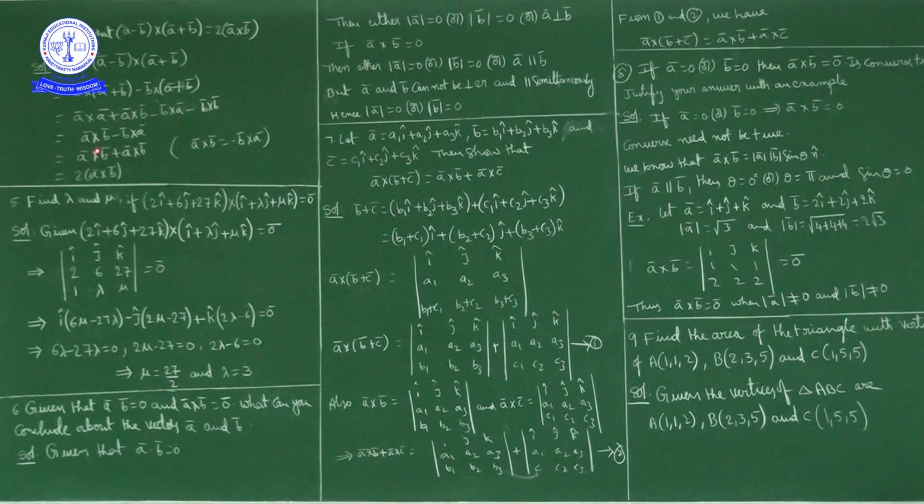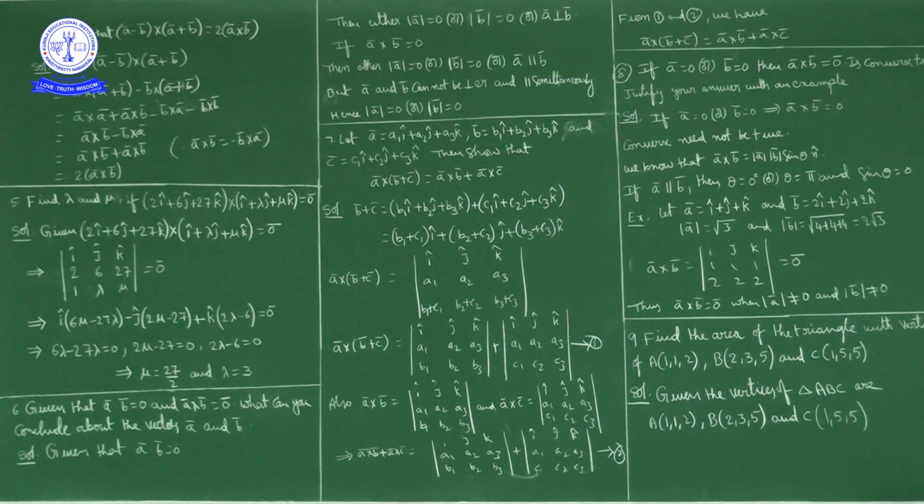So what we have, a bar cross b bar minus b bar cross a bar. Now we know one thing, that cross product is not commutative. Actually a bar cross b bar is equal to minus of b bar cross a bar. So in place of minus b bar cross a bar we can write a bar cross b bar. So a bar cross b bar plus a bar cross b bar is 2 times of a bar cross b bar.